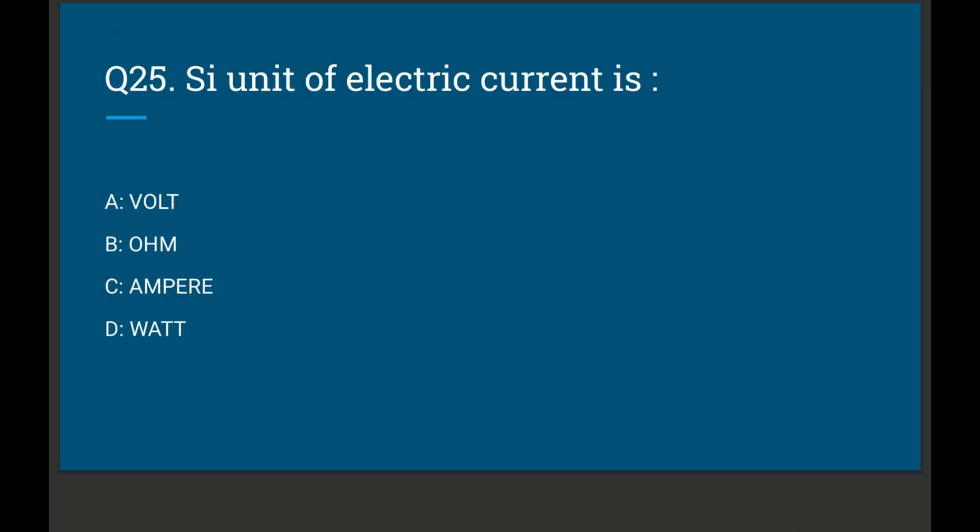SI unit of electric current is: A, volt; B, ohm; C, ampere; D, watt. The correct option is option number C, ampere.